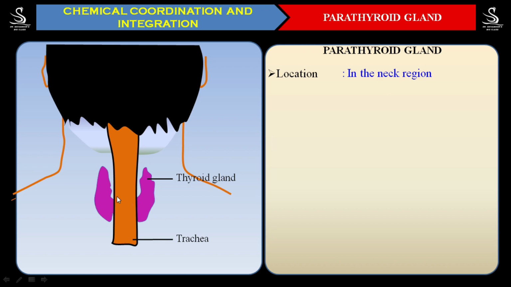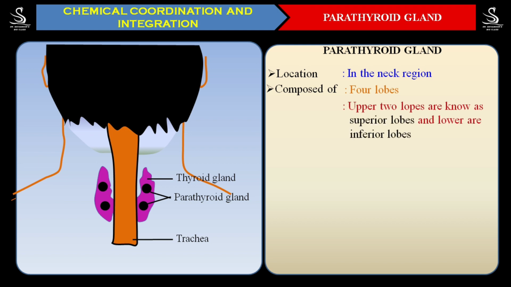But we are going to observe the lobes of the thyroid gland here on the lateral side of the trachea. And on the dorsal side of these thyroid lobes, we will find the presence of the parathyroid gland. Where are they located? On the back side of the thyroid gland, parathyroid glands are located. And these parathyroid glands are composed of a total of 4 lobes.